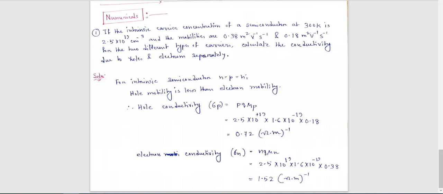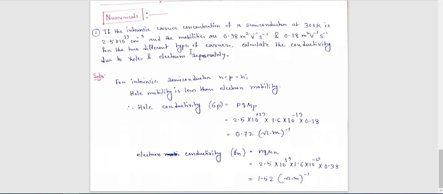Okay. So here the question says, if the intrinsic carrier concentration of a semiconductor at 300 Kelvin is this, and the mobilities are these and these, obviously one is for electron and another is for holes.